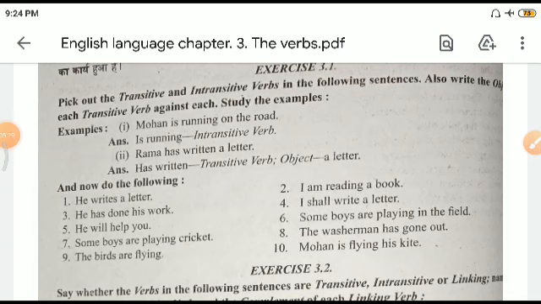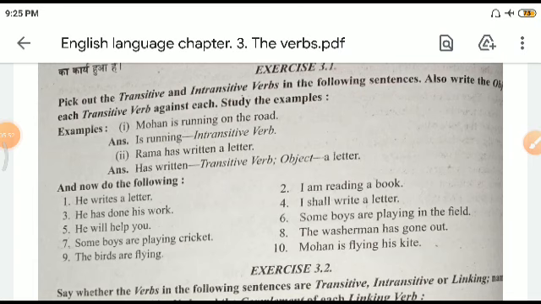It's a transitive one. The birds are flying, now this is intransitive. Fifth one also, see, he will help you, I feel that is intransitive. Mohan is flying his kite, that is transitive. So we find two intransitive verbs here, fifth and ninth,